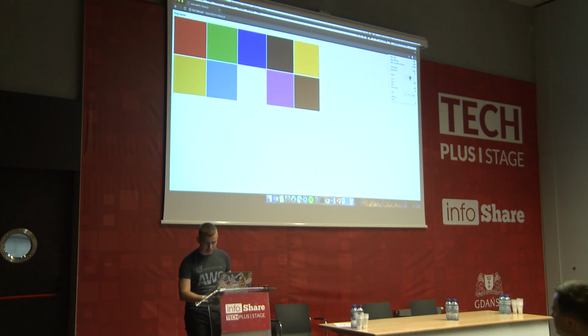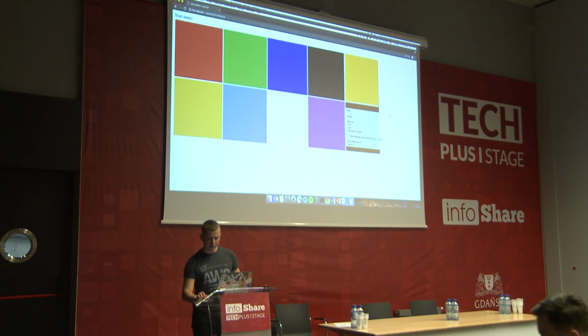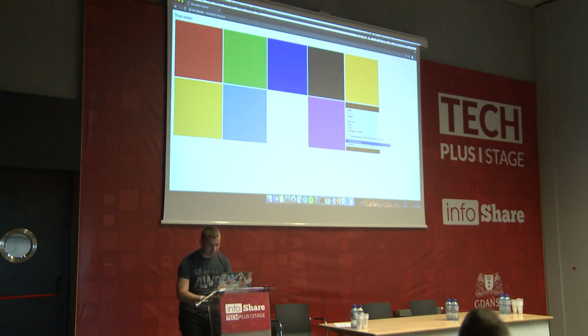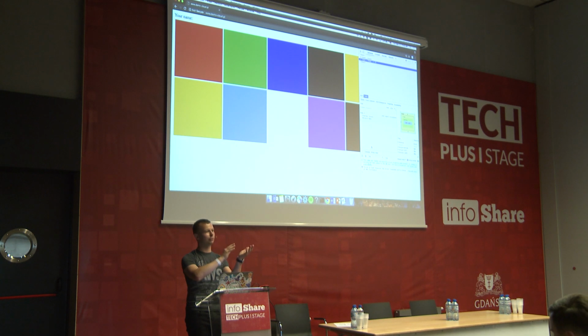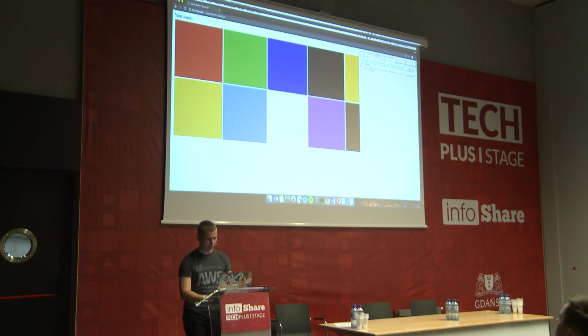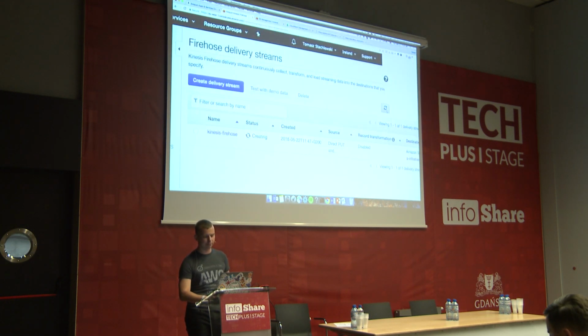It looks like this. I will also open the JavaScript console, thanks to which we'll be able to see the interaction between the front end and the back end. Okay, I will provide my name. I will click on red, and I have got a bad request. So probably my Kinesis Firehose is still being created.